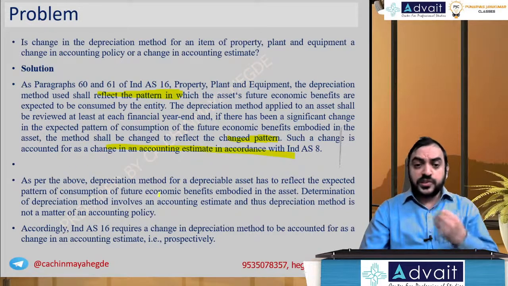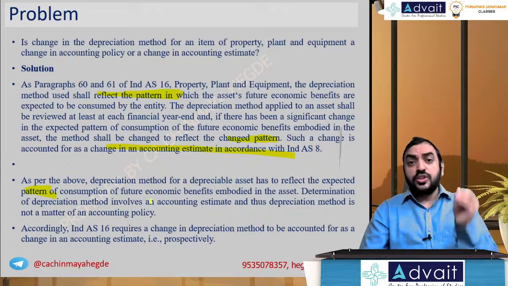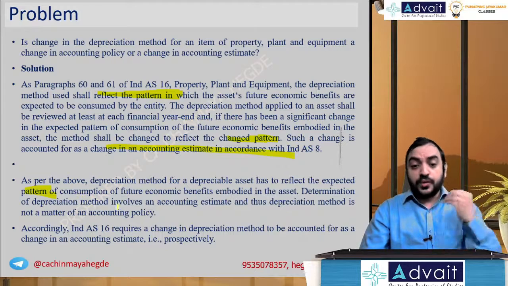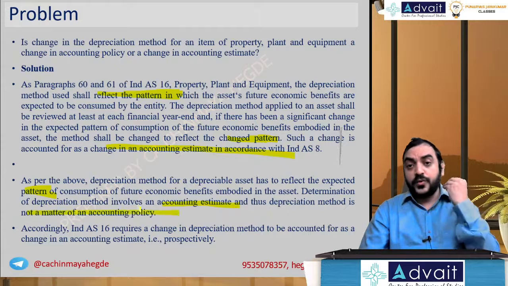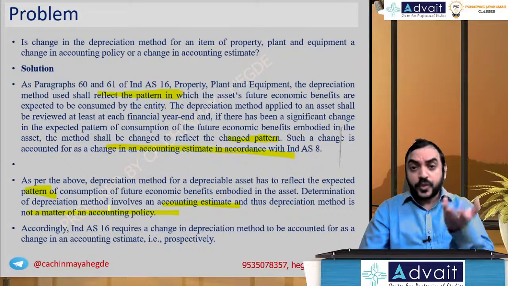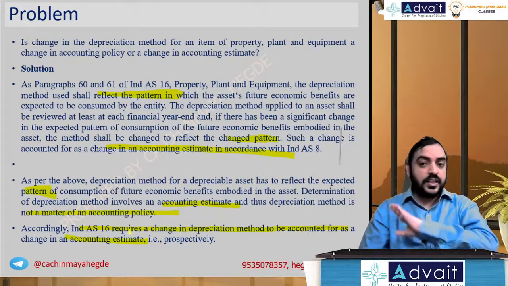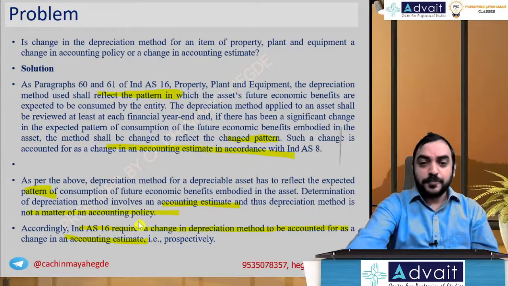As per the above, the depreciation method for a depreciable asset should reflect the expected pattern of consumption of future economic benefits embedded in the asset. Determination of the depreciation method involves accounting estimate, and thus depreciation is not a matter of accounting policy. That is, useful life, the economic pattern, economic benefits, and the consumption pattern, all those things. Accordingly, Ind AS 16 requires a change in depreciation method to be accounted for as a change in accounting estimate prospectively, and not as a policy change, with no retrospective effect. Straightforward thing. Let's move on.